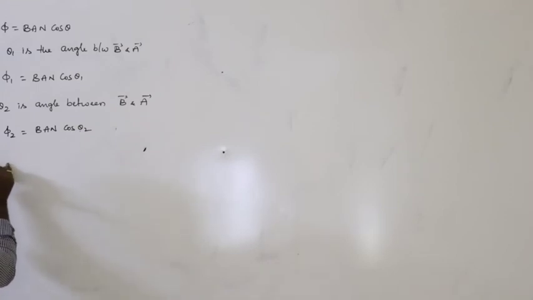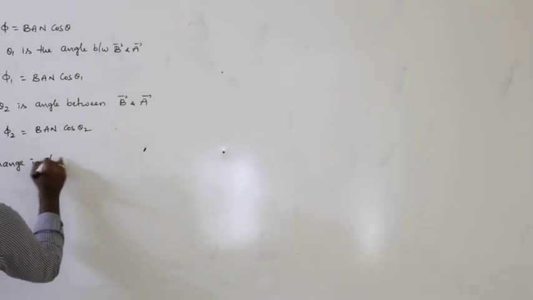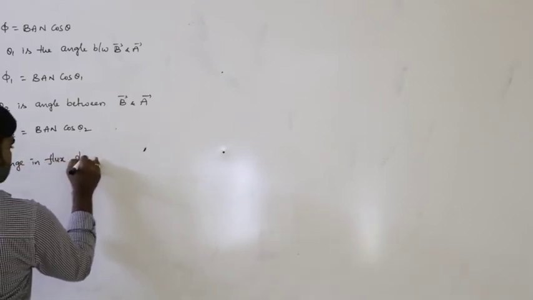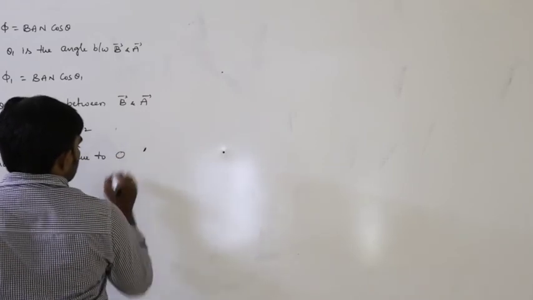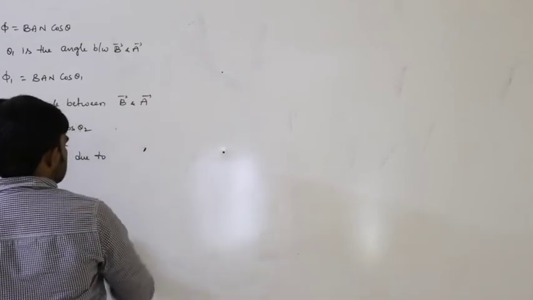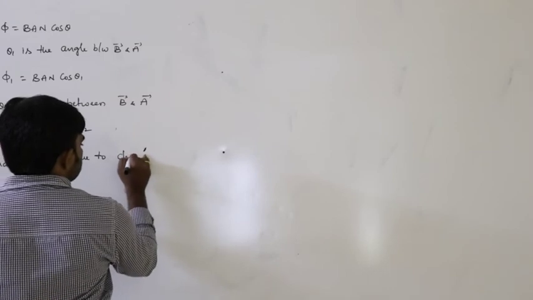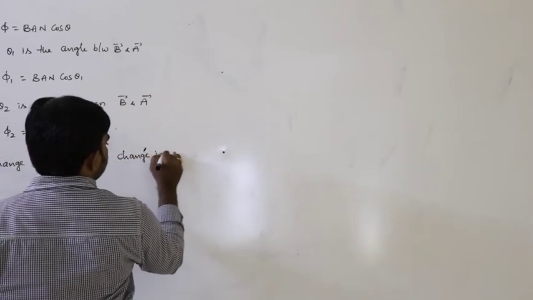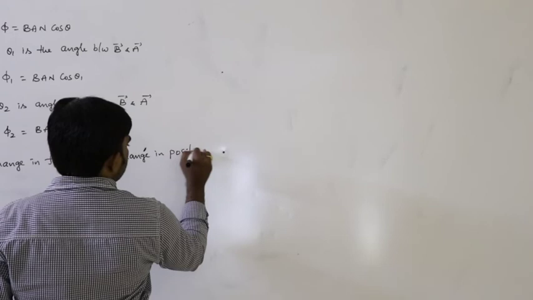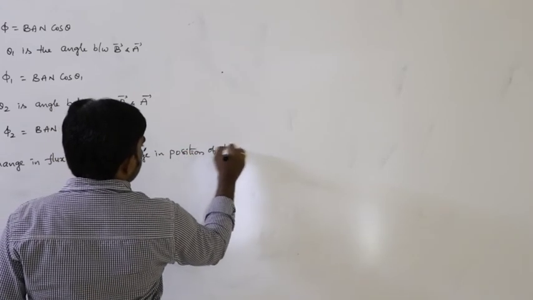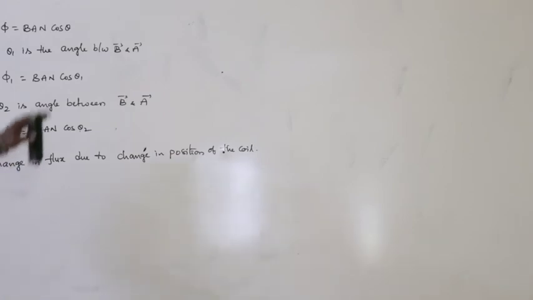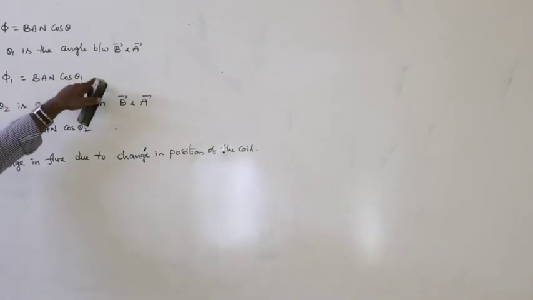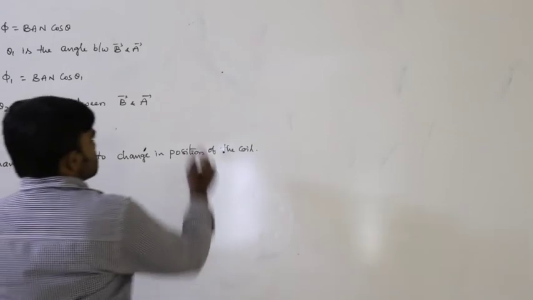So, change in flux due to change in position of the coil. That means if the coil is rotated from theta 1 position to theta 2 position, see here.